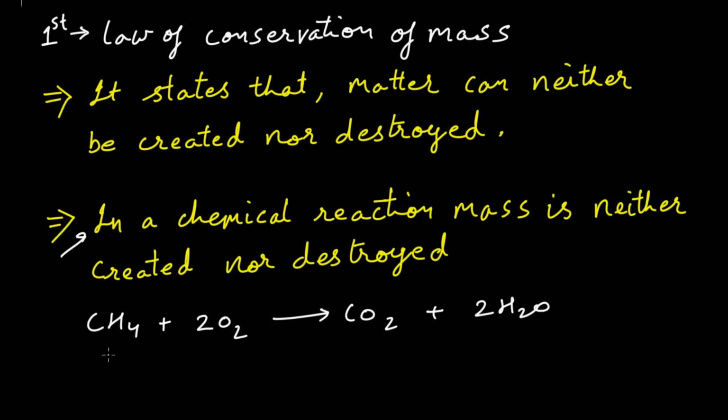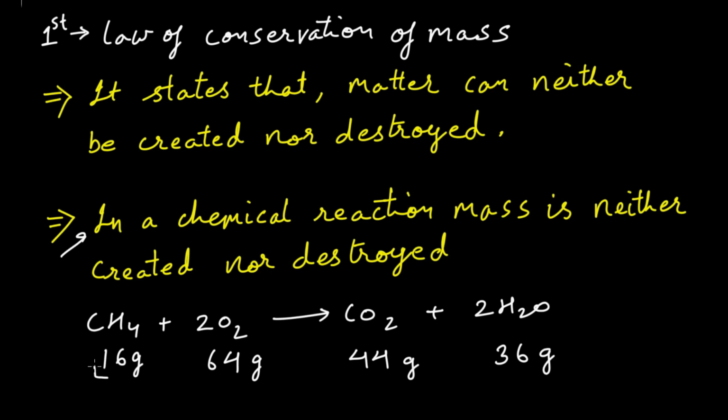Now the atomic mass for CH4 is 16. The atomic mass for 2O2 will be 64. How many oxygen atoms are there? There are 4 oxygen atoms. For the 4 oxygen atoms, the atomic mass will be 64. Now the atomic mass of CO2 will be 44. Last, the atomic mass of water will be 36. Now we can say that 16 gram of CH4 will react with 64 gram of 2O2 to give 44 gram of carbon dioxide and 36 gram of water.